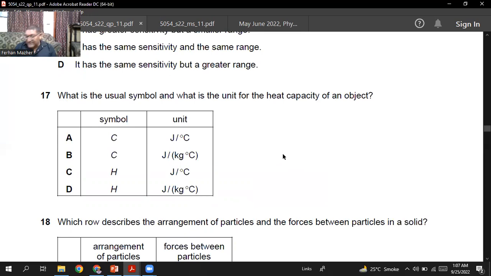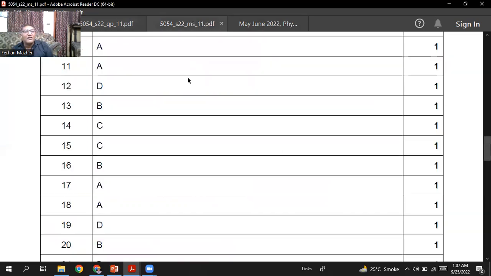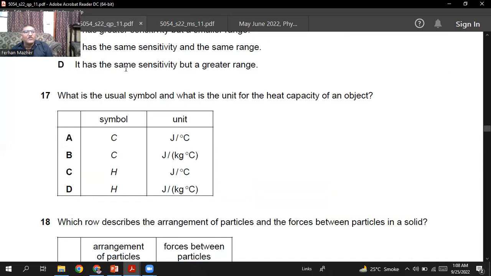So I think A is the choice. The heat capacity is the amount of heat required to raise the temperature of a body through 1 degree centigrade, so the unit is joule per degree centigrade.